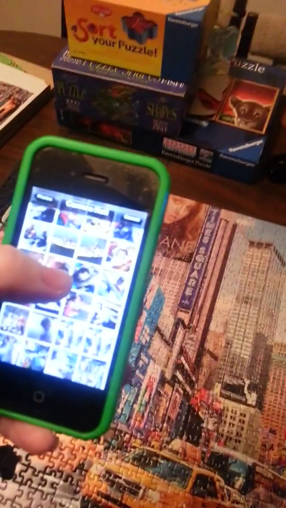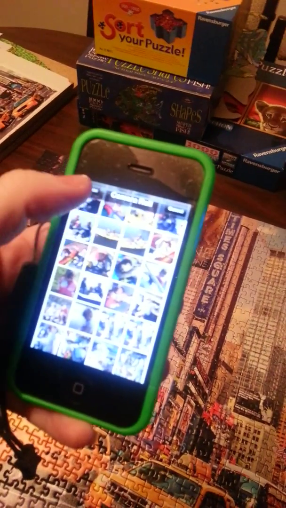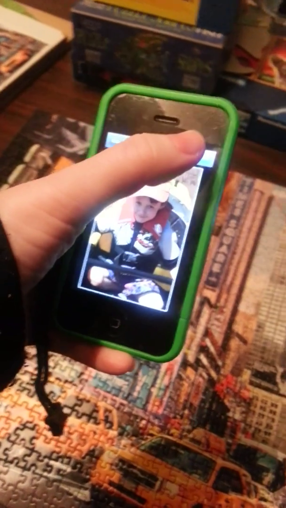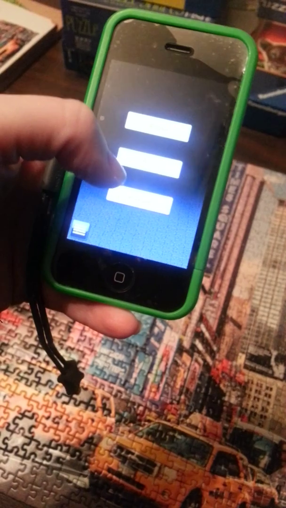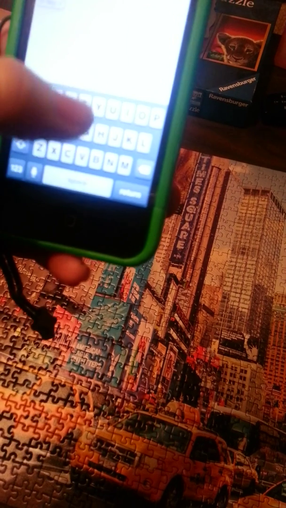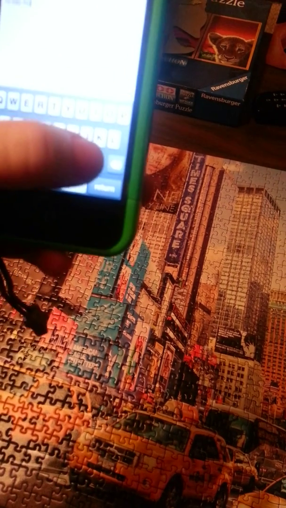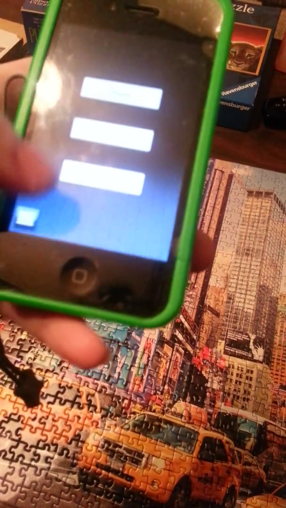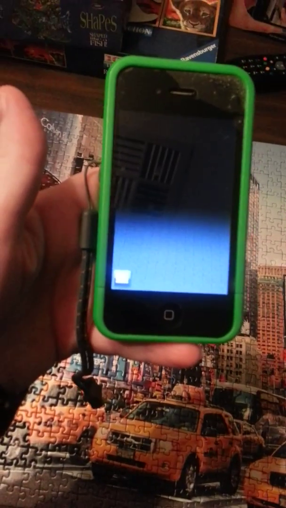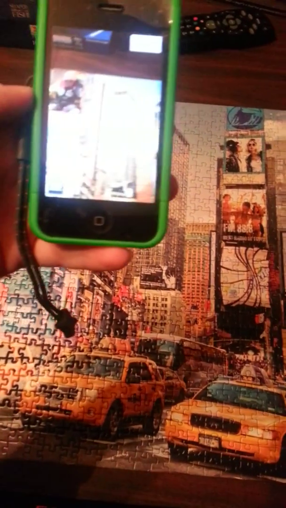Okay, so you allow access to your photos, and let's say I want this photo of Bradley put there. I click on save, and I could say, "G'day from WA," because I'm so imaginative, and preview, and then that should go back to my puzzle.